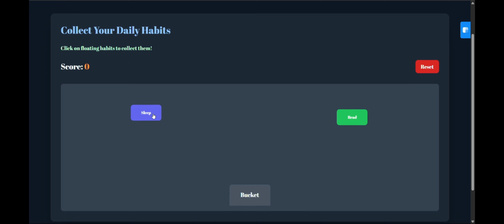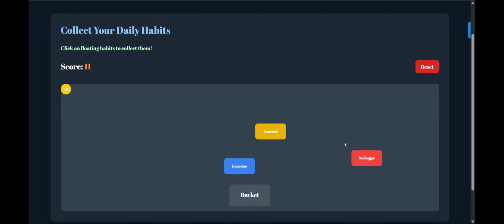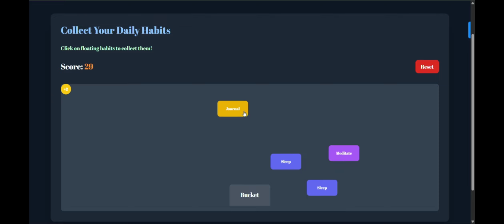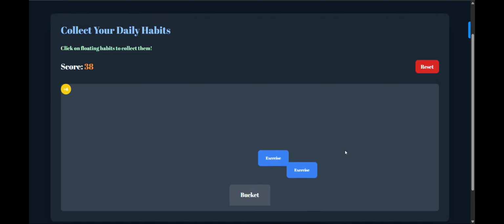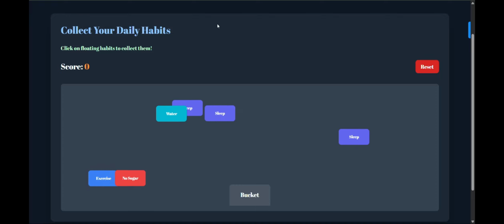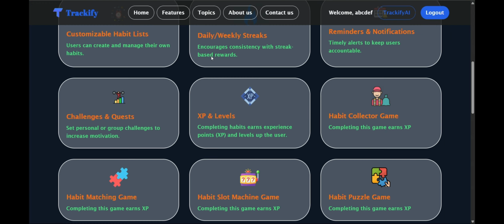So this is the habit collector game, in which habits are floating on the page, and after clicking on these habits they are stored in the bucket, and the score will increase, and the user will be awarded new badges in the dashboard. After clicking on this reset, the score will be reset to 0.